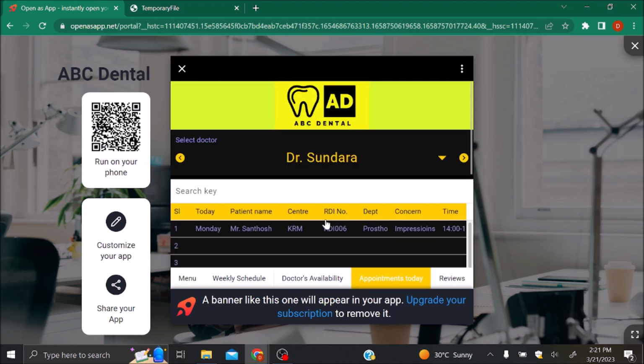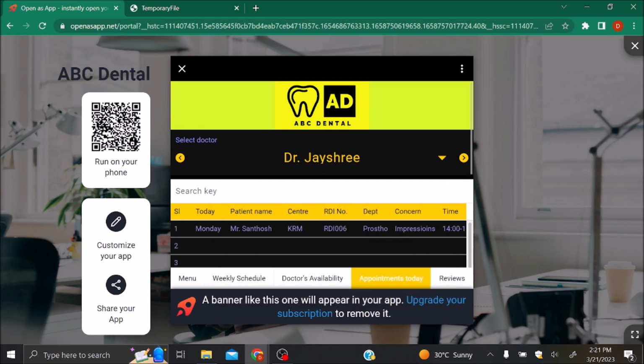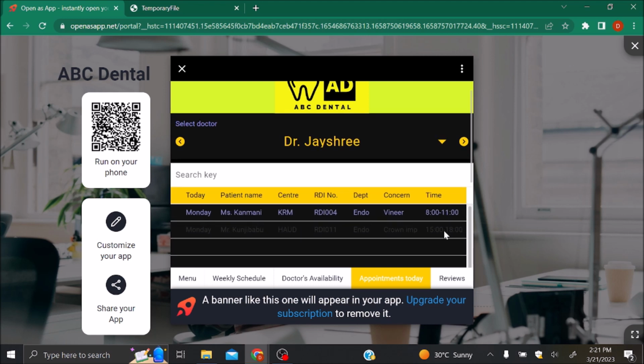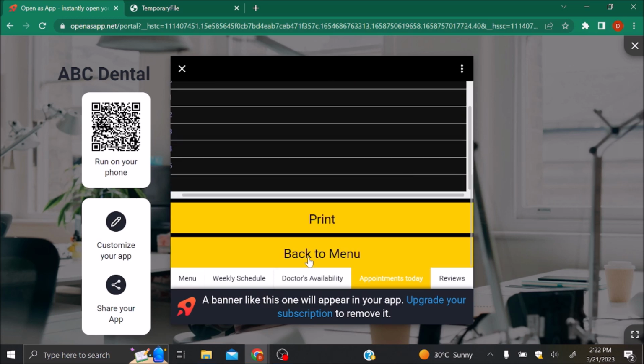This can go back to the menu, and that brings us to the third sheet, which shows us the appointment details. So as mentioned earlier, Practo has the ability to show up for different branches, but this is a consolidated form. So we're going to do a query for Dr. Jayashri. So this is for today, which will be updated every day. So considering that today is a Monday, she has two appointments, a Ms. Kanmani and a Mr. Kunji Babu at Koramangala and at Horden, with the respective time, the concern, veneer prep, crown impressions, etc. And this can also be printed as shown earlier.